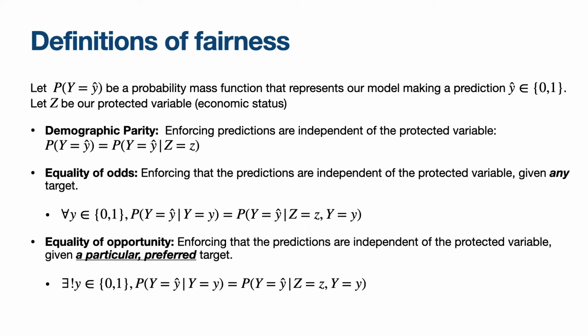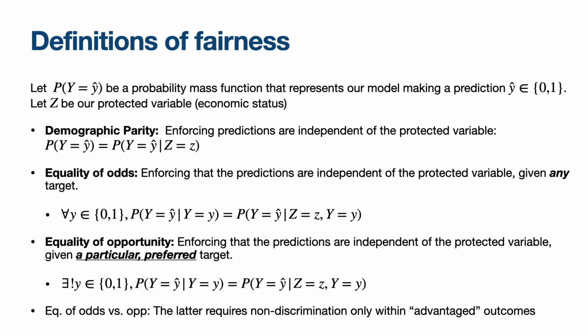Equality of opportunity is very similar, except it's putting this independence on a particular preferred target. So here, there is a single label y, which is either 0 or 1, healthy or unhealthy, and the probability of you making this prediction is independent with respect to that variable y and your protected variable.